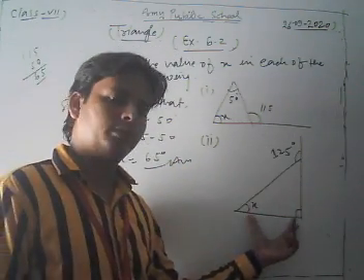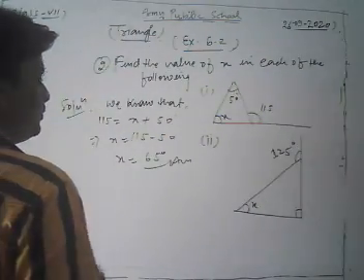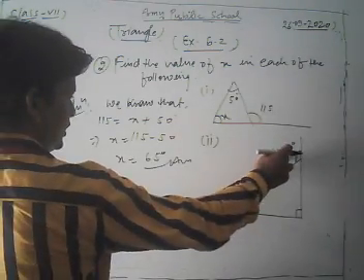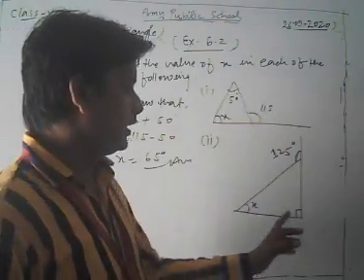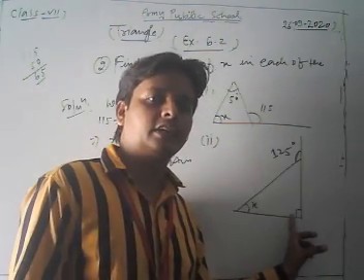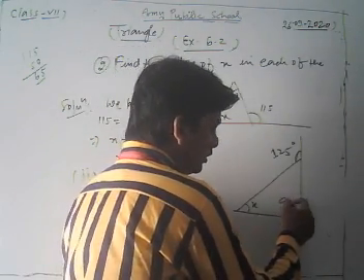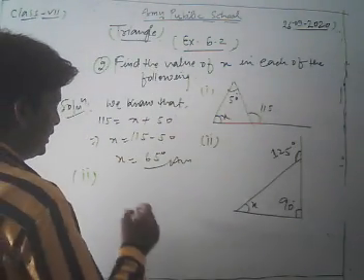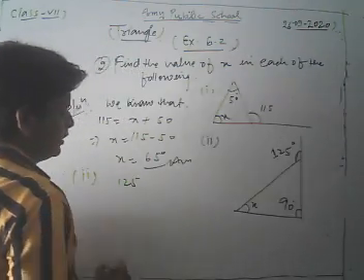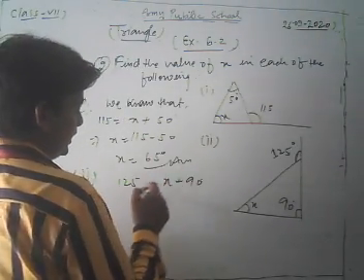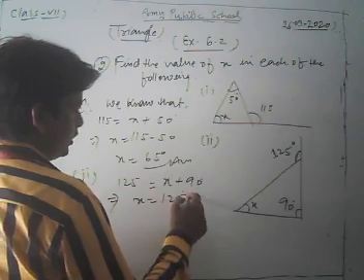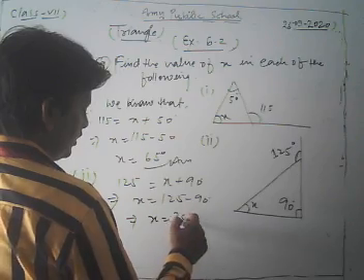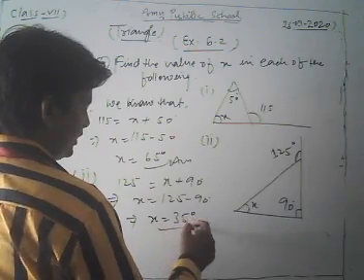Similarly, we solve the second question. Here this is the exterior angle, and the exterior angle is equal to the sum of its two opposite interior angles. Here that angle is a right angle, and a right angle equals 90 degrees. So applying the exterior angle property, we have 125 is equal to x plus 90. That is, the value of x is 125 minus 90, which is 35. So the value of x is 35. This is our required answer.